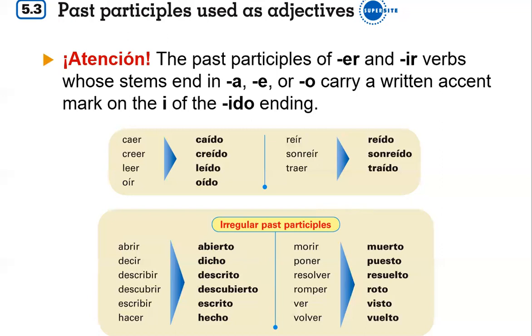paper 1 and you want to conjugate it in the past tense and you're not sure. You're starting to second guess yourself: is this a stem changing verb in the preterite? Is it a morphing verb in the preterite? And then, well, you know what? We have another option here. Sometimes it might be a good replacement. Sometimes it might not be as good, but it's another option that we have.